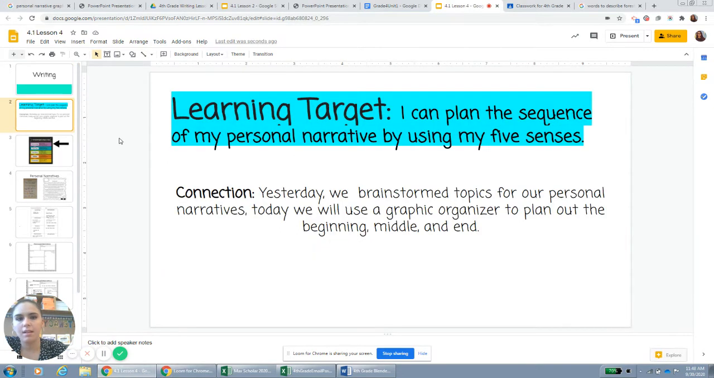Hi, boys and girls. Today's learning target is I can plan the sequence of my personal narrative by using my five senses. Yesterday, we brainstormed topics for our personal narratives. Today, we will use a graphic organizer to plan out the beginning, middle, and end.